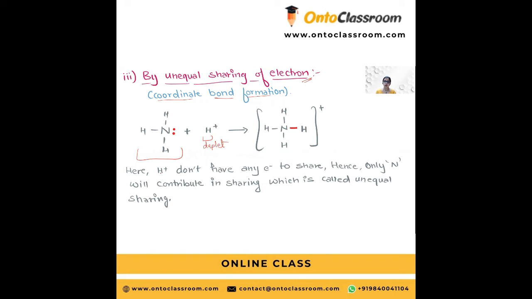So what it can do is nitrogen can share its electron with hydrogen, so that initially only nitrogen has 8. Now both nitrogen and hydrogen have complete shells. Sorry, it will have a duplet and it will have an octet. This is unequal sharing of electrons, and this is the coordinate bond.